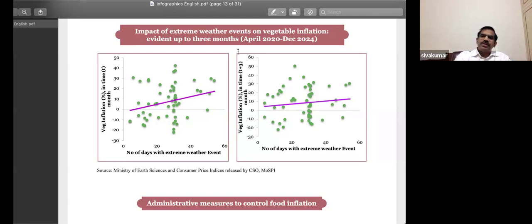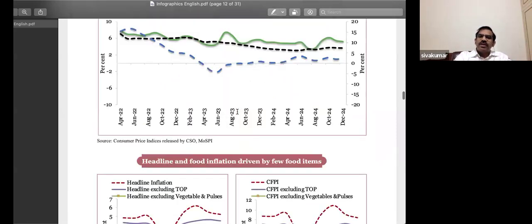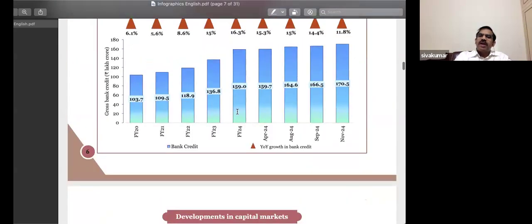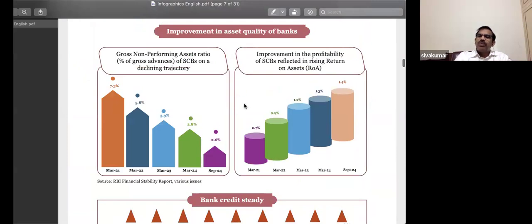Am I clear? Yes. Okay, so it is because of this that you would notice, when it comes to monetary policy, the central bank has also, for a longer span of time, maintained a very high rate of interest, and that is what you could notice.